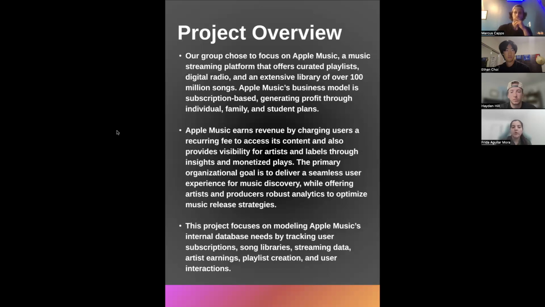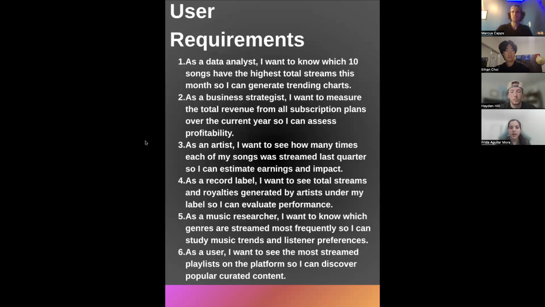And now going over our user requirements. The Apple Music integrated database supports a subscription-based platform with a data-driven music experience. The user requirements are outlined based on how stakeholders such as users, artists, and administrators will interact with the system. So these are some of our users.